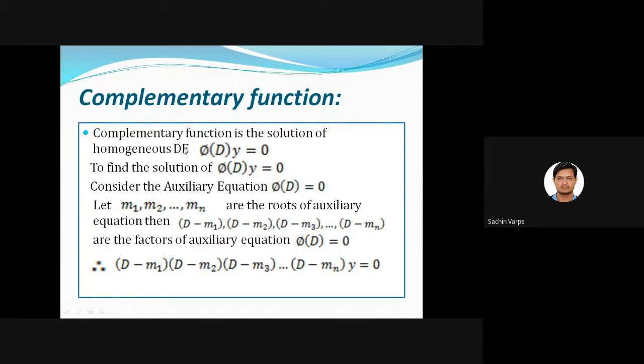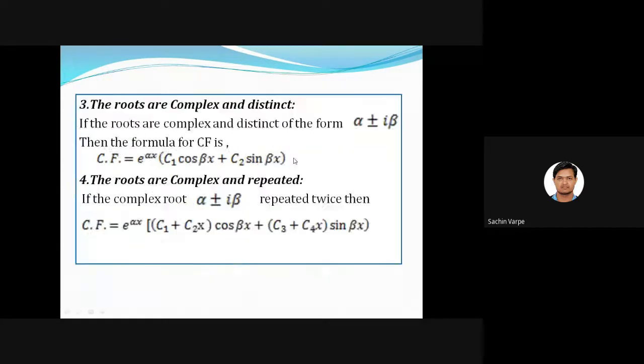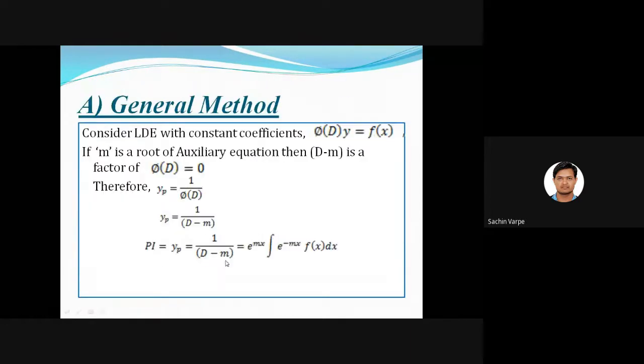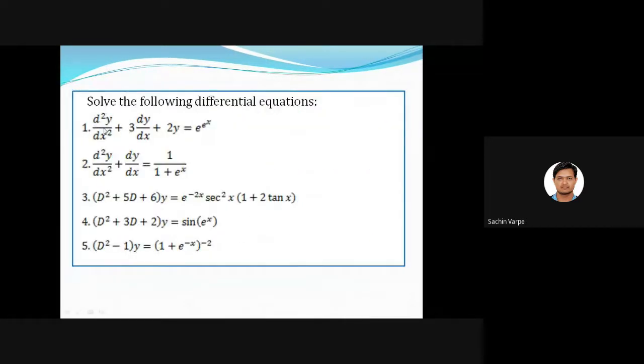So what will we call a homogeneous differential equation? Whatever the given differential equation, when we consider the right hand side to be 0, we call it a homogeneous differential equation. Phi of D into y is equal to 0. This is a standard homogeneous differential equation. Is it clear? Suppose if these are the differential equations, you can see here the right hand sides are 0. But if you look at this differential equation, the right hand sides are non-zero, right? So to find the complementary function, I'll have to consider the right hand side of this differential equation to be 0.